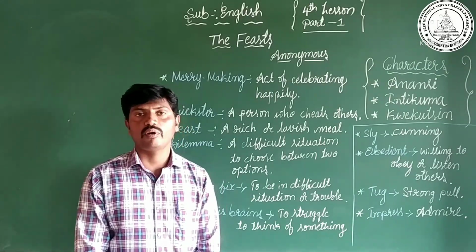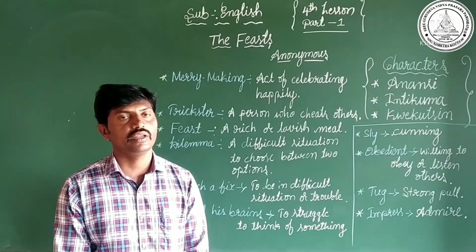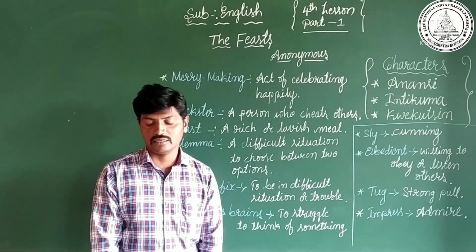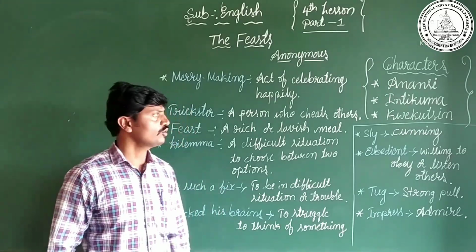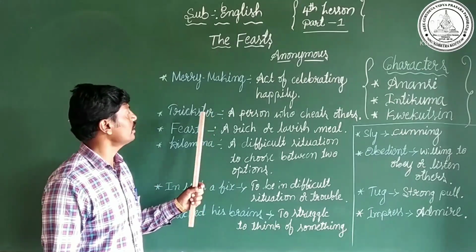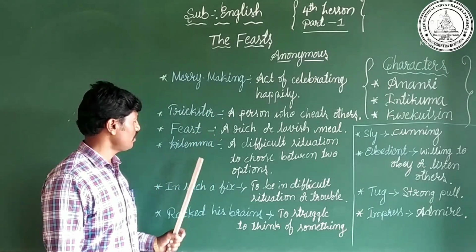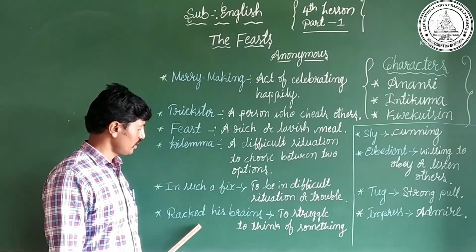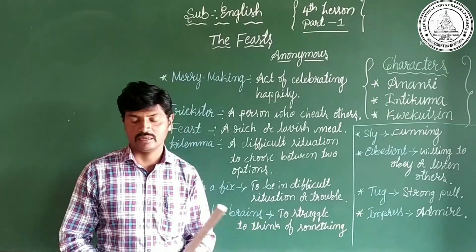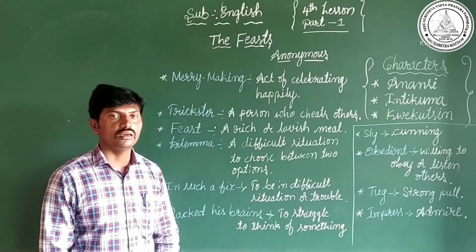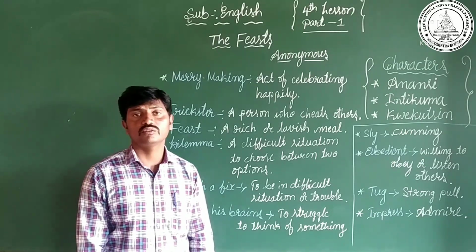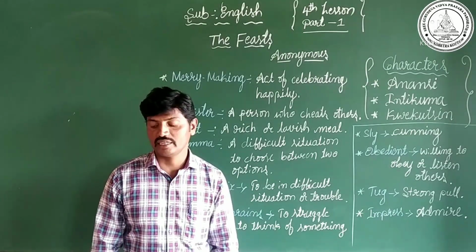Dear children, I hope all of you understood the story. The rest of the paragraphs we will discuss in the next class. In this story we have learnt a few new words with meanings: merrymaking, trickster, feast, dilemma, in such a fix, racked his brain, sly, obedient, tug, impress. These are the new words we have learnt in this story. Dear children, using these new words, you have to frame your own sentences.